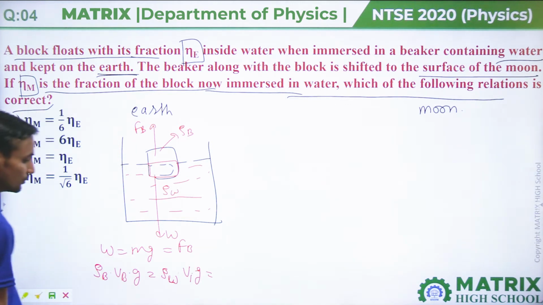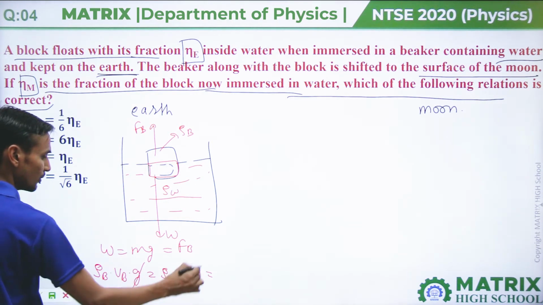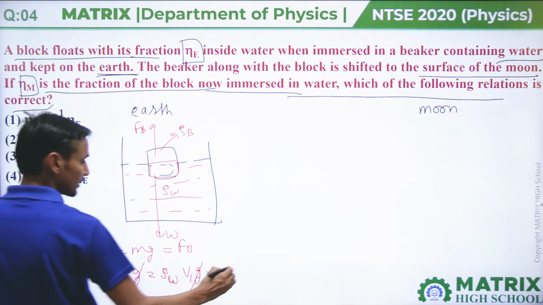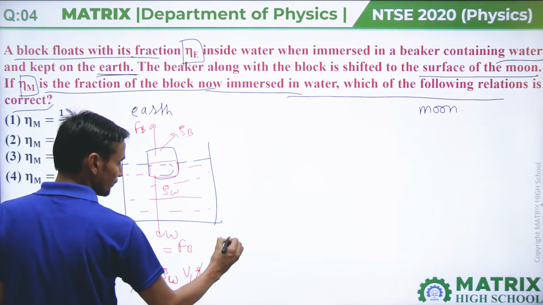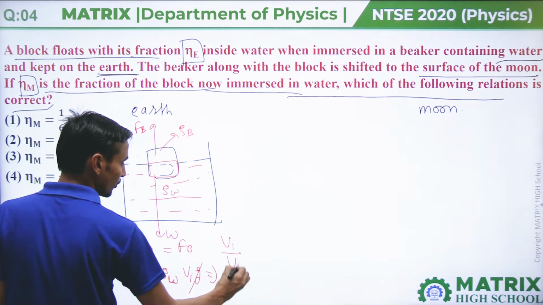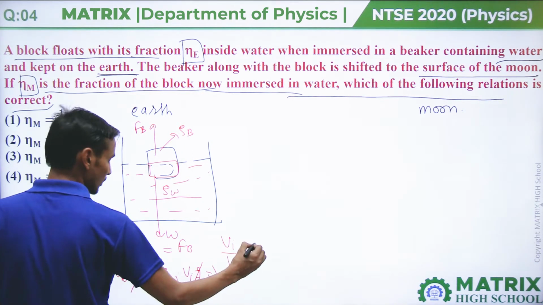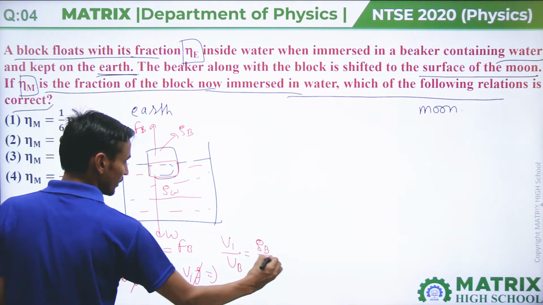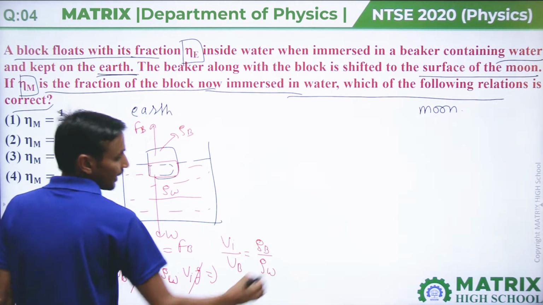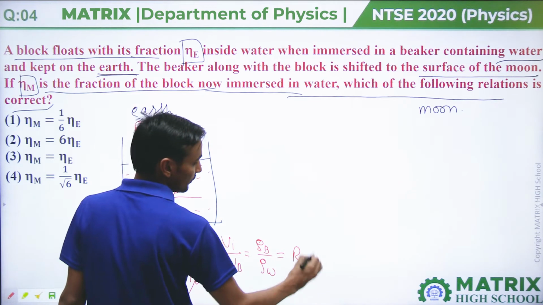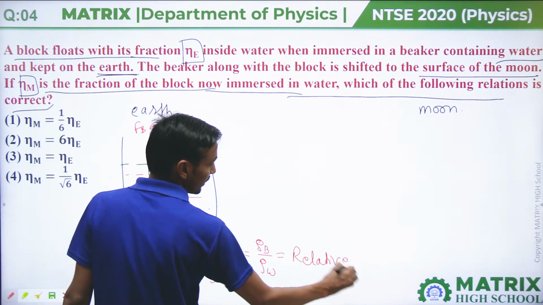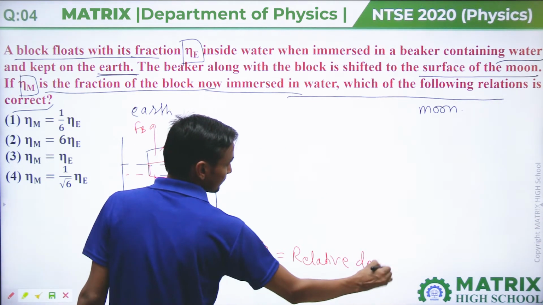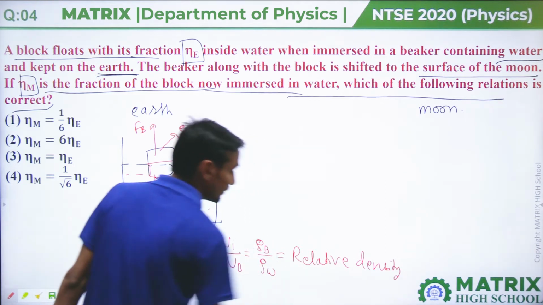The g will cancel out, and volume of body immersed divided by volume of body, that fraction, will come out as density of body divided by density of water, and it is called relative density.